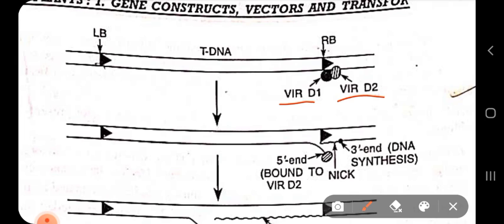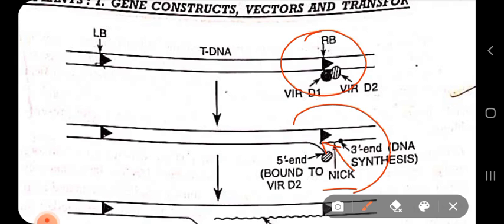VIRD1 maintains the topology of the DNA, it maintains the coiling of the DNA so that the DNA does not become overwound or underwound, which is known as positive supercoiling and negative supercoiling respectively. Whereas VIRD2 has an endonuclease activity. You can see that a nick formation has been done by the VIRD2 at the right border.